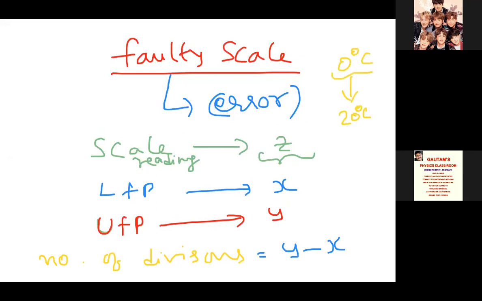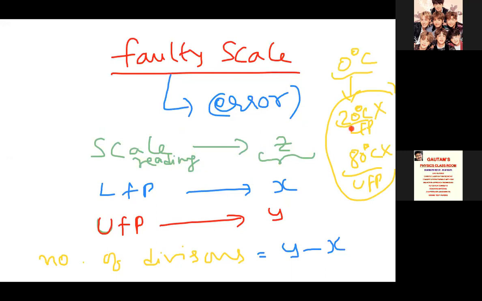It is an error. And instead of the usual upper fixed point they have given 80 degrees centigrade, and the lower fixed point is 20 degrees centigrade. This is called an error scale. They have given wrong values in the lower fixed and upper fixed point values. Such a scale we call an error scale, that is a faulty scale.